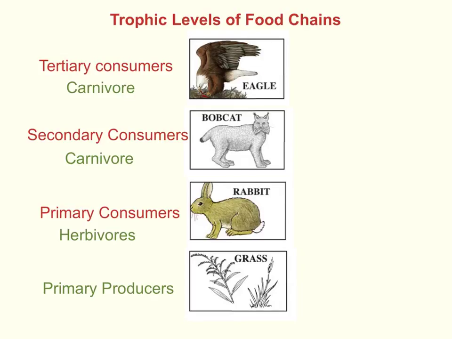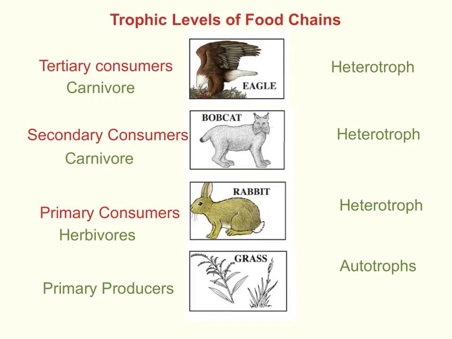Now, the word trophic can also be abbreviated to troph, and when it comes to primary producers, these are known as autotrophs, and that means they produce their own food. Similarly, there is a word for animals that can't produce their own food, and that is heterotroph. So the rabbit and the bobcat and the eagle are all heterotrophs.